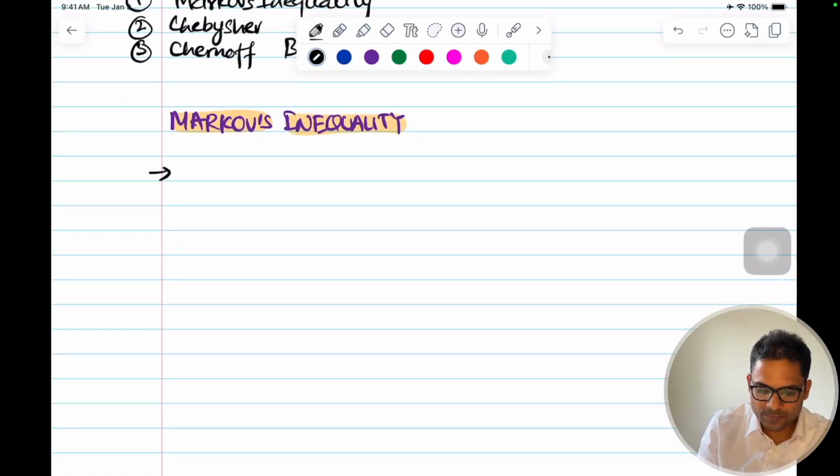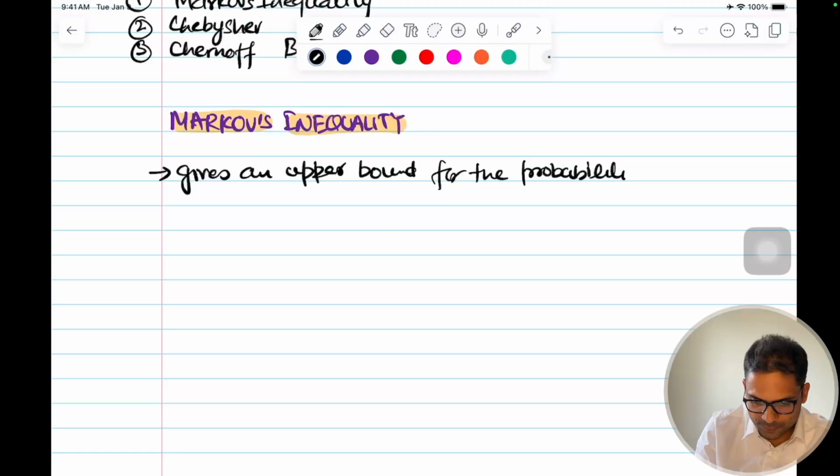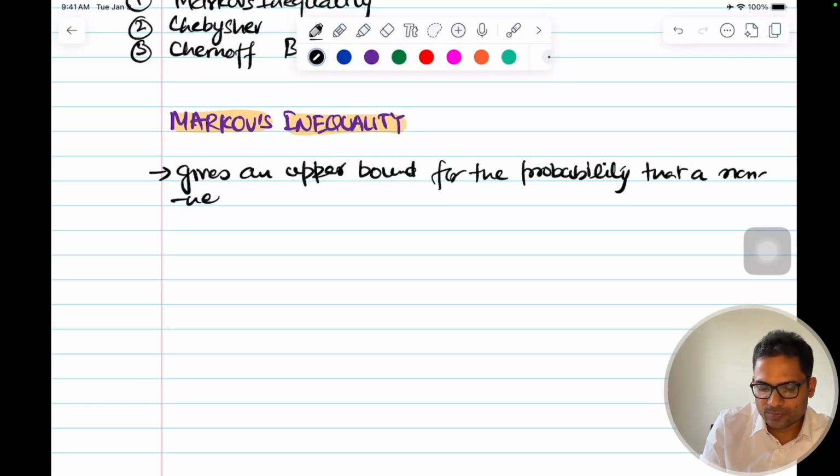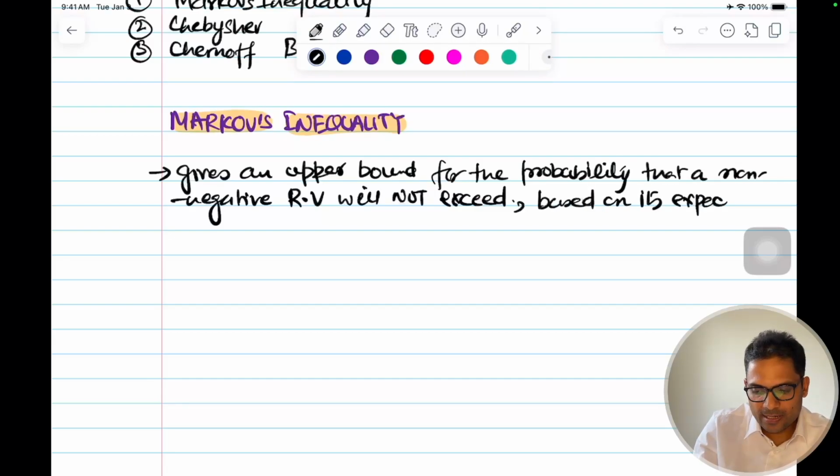This gives an upper bound for the probability that a non-negative random variable, meaning greater than or equal to 0, will not exceed a given value based on its expected value.